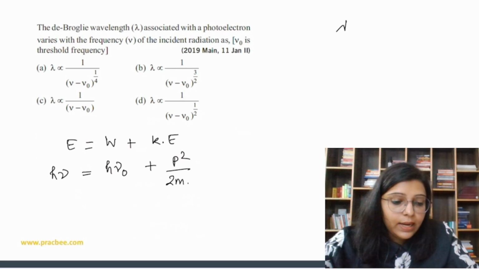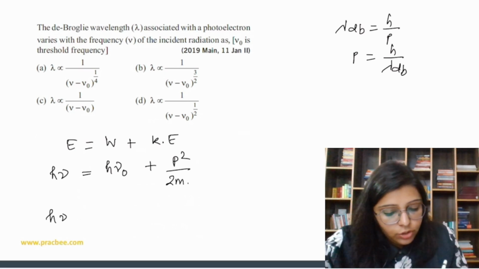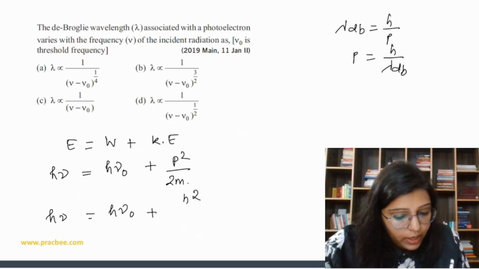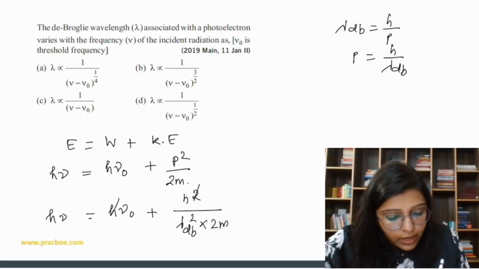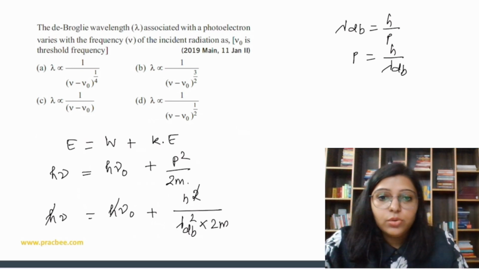So we know that lambda de Broglie is equal to h upon p. So p is equal to h upon lambda de Broglie. So we can say that h nu is equal to h nu naught plus h square upon lambda de Broglie square into 2m. So h cancels out, right?